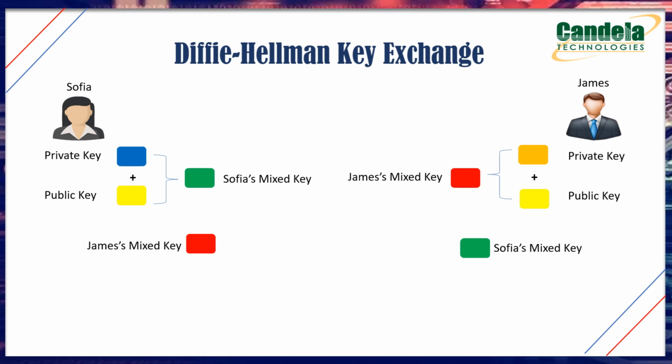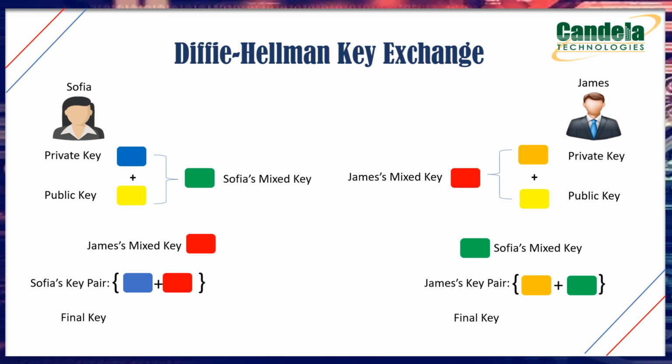This is done over the insecure channel, which means this communication can easily be intercepted by any malicious actors who are listening to the channel. Even if the malicious actor gets that, he has only that mixture, but he can't figure out the individual private colors that both users selected. Once the mixtures are received, they should mix their own private color with the mixed color received from the opposite user. Then both users are going to get a final key that can be selected as the final secret color, or the final secret key.